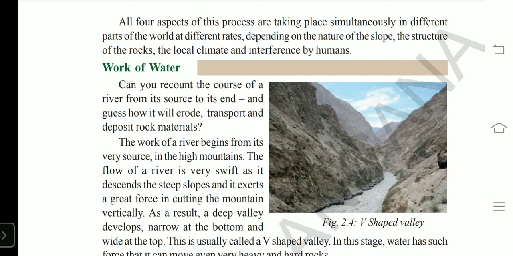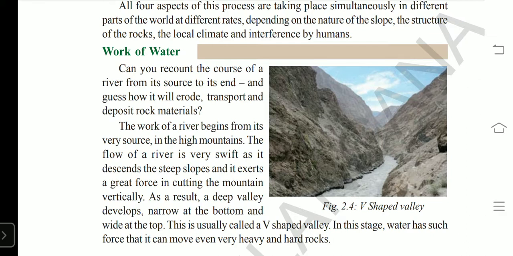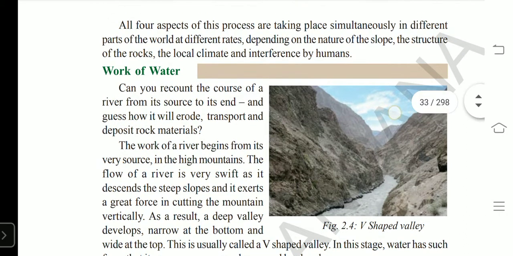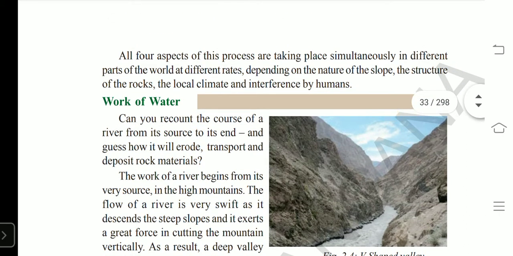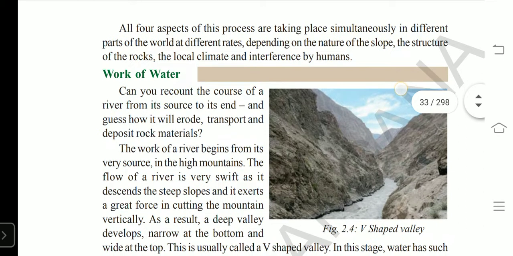Let us see that the denudation process is carried by either wind or water. These are the moving agents. Water in the sense, water in the form of rivers, in the form of glaciers, in the form of seawater, in different forms.